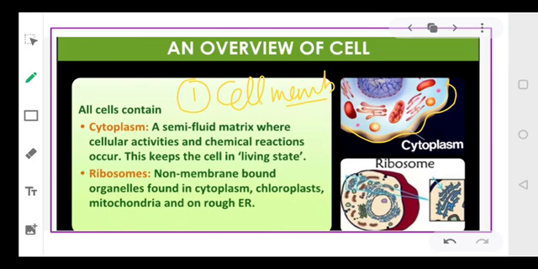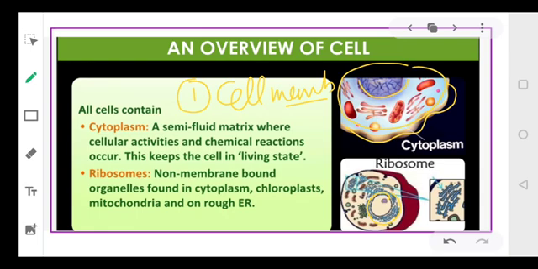Second, it will contain the cytoplasm, which contains your various cell organelles. As you can see here, this is the other part, the liquid component, which is considered to be the cytoplasm, and it contains the various cell organelles. Okay. And in the center, as you can see, there is a nucleus. So three structures are common in all cells: the cell membrane, the cytoplasm containing the cell organelles, and the third is a nucleus. Okay, everyone.